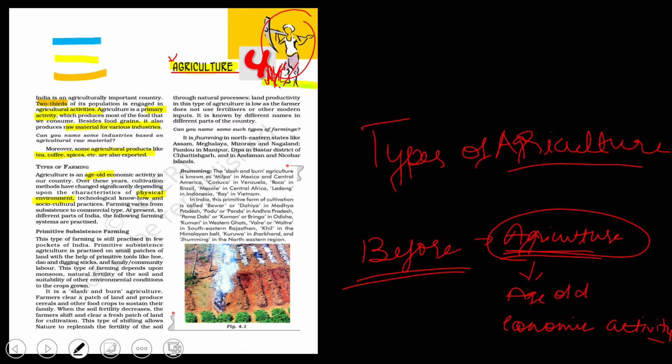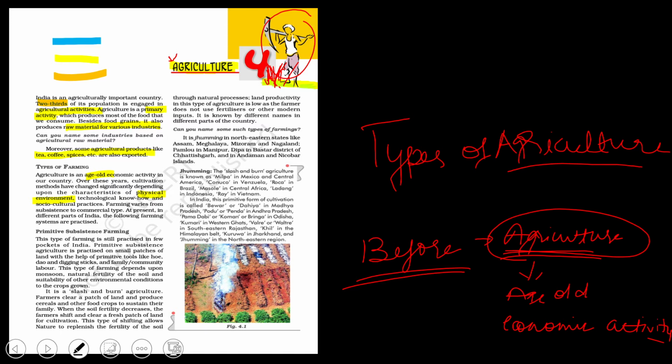In the first chapter, Resources and Development, you understood that the type of soil is also important for growing plants or crops. In this chapter also we'll understand what type of soil is needed for that type of vegetable, nuts or fruits.